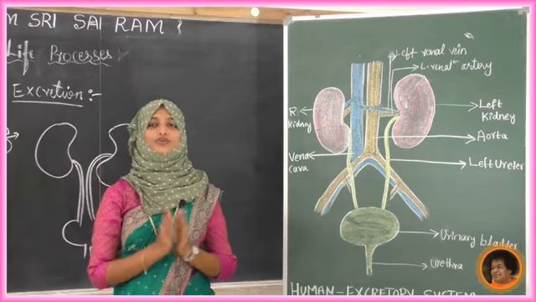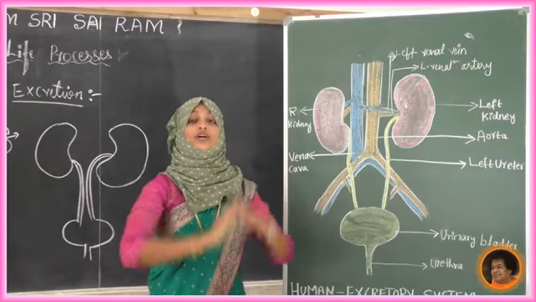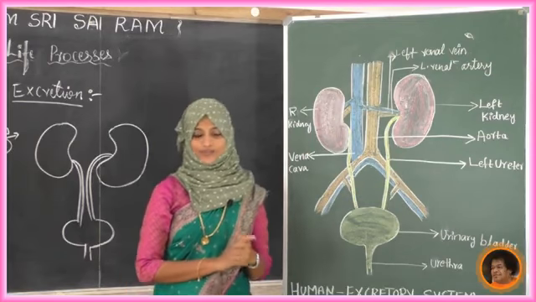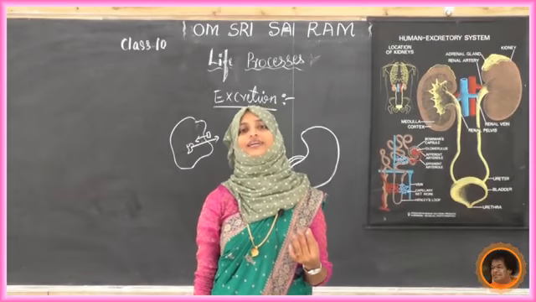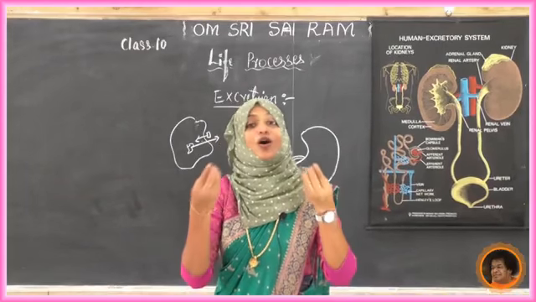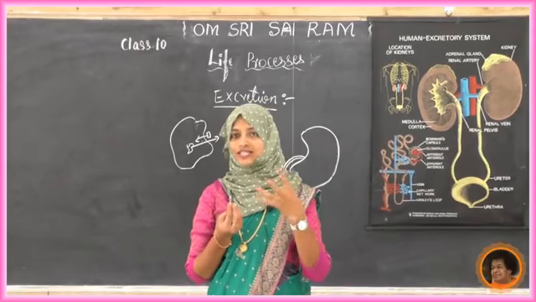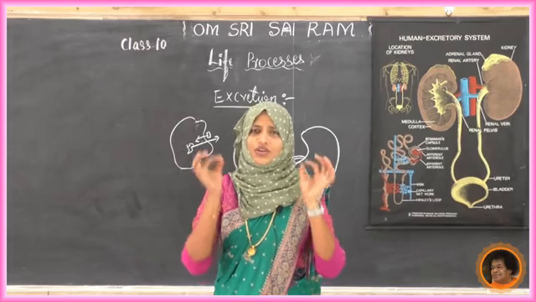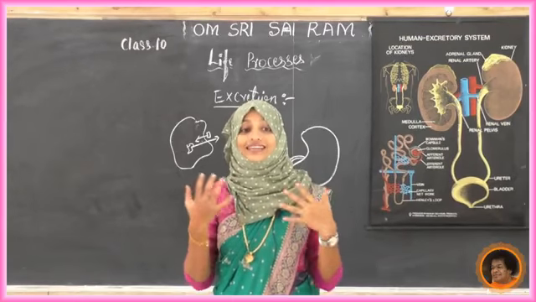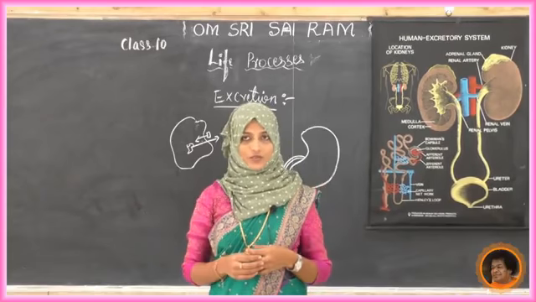Now students, if you are going to open our kidney, this is only a small portion, we only see the outside. If you open our kidney, what can we see? Before that, each cell present in our kidney needs oxygen. It is also doing aerobic respiration, with the mitochondria and all those things we know. Every cell in our kidney needs aerobic respiration itself. It is not doing any anaerobic respiration, only aerobic respiration.